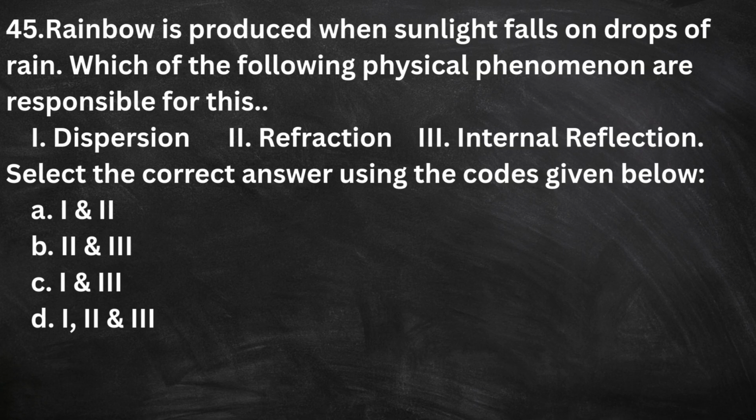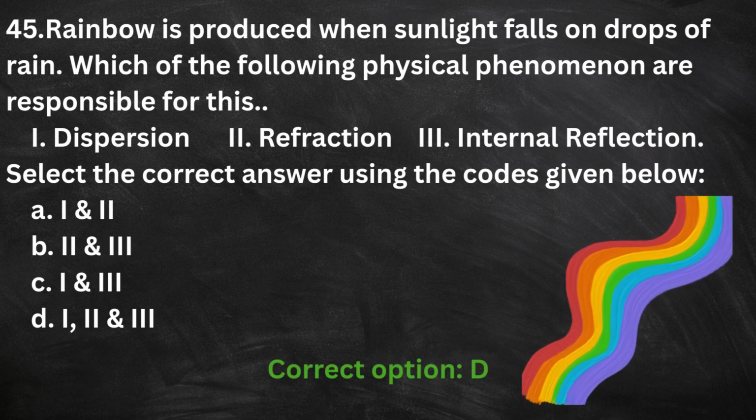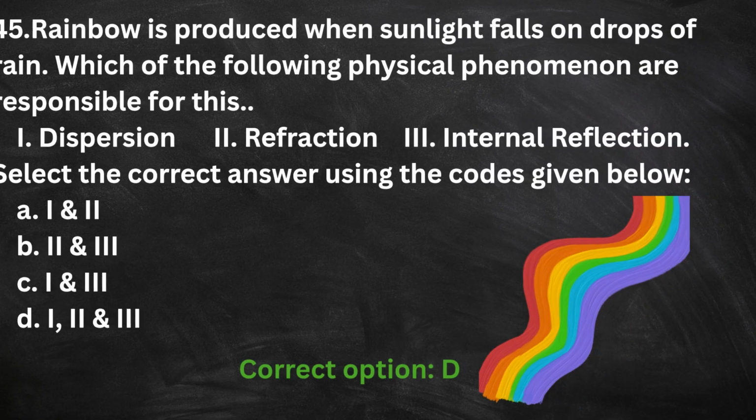45. Rainbow is produced when sunlight falls on drops of rain. Which of the following physical phenomena are responsible for this? 1. Dispersion. 2. Refraction. 3. Internal reflection. Select the correct answer using the codes given below. A. 1 and 2. B. 2 and 3. C. 1 and 3. D. 1, 2 and 3. The correct option is D. Dispersion, refraction, and total internal reflection.